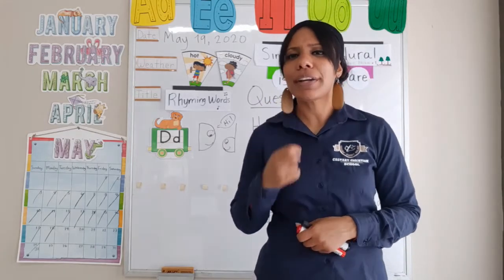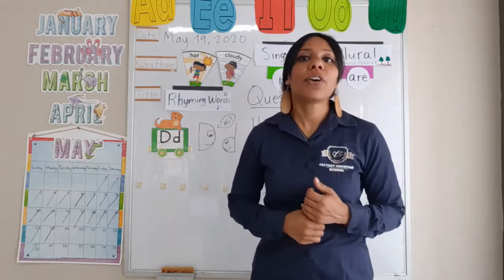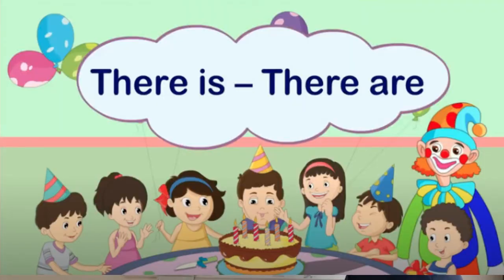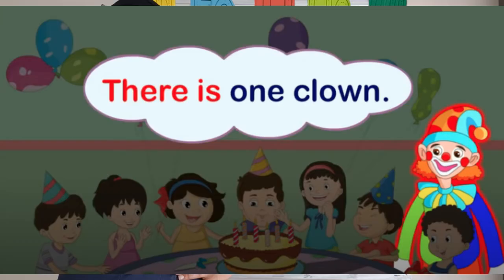We're going to see a story about a birthday party, and we're going to practice saying there is and there are. Are you guys ready? Okay, so let's go to the story about the birthday. And here we see that at the birthday we see how many clowns do we see, right? We can say there is one clown.